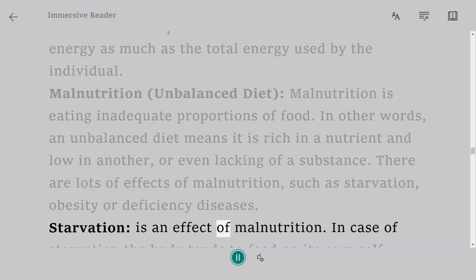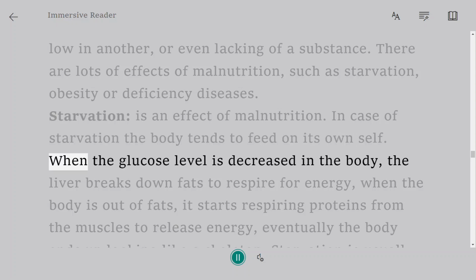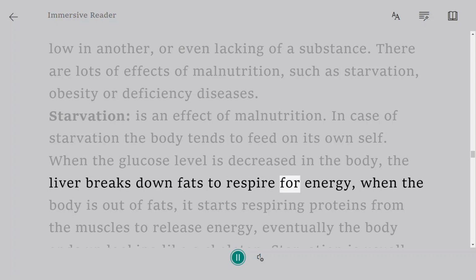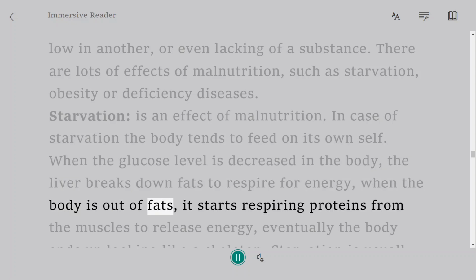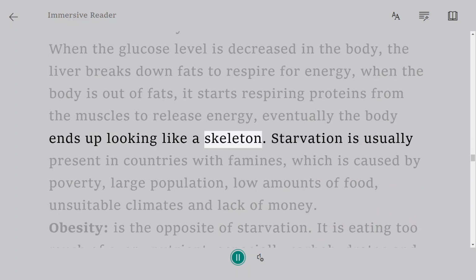Starvation is an effect of malnutrition. In case of starvation, the body tends to feed on its own self. When the glucose level is decreased in the body, the liver breaks down fats to respire for energy. When the body is out of fats, it starts respiring proteins from the muscles to release energy. Eventually, the body ends up looking like a skeleton.